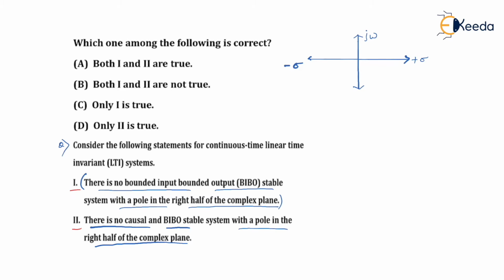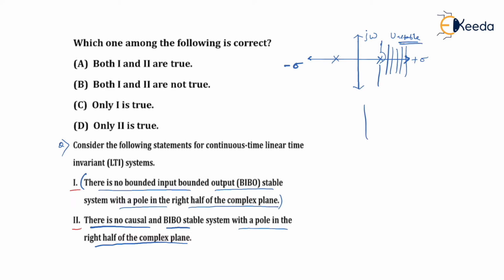So let us assume there is some pole on the left hand side and another pole on the right hand side, and let's say we have an ROC like this. As you can see, this ROC is not including the j omega axis and therefore the system is unstable.